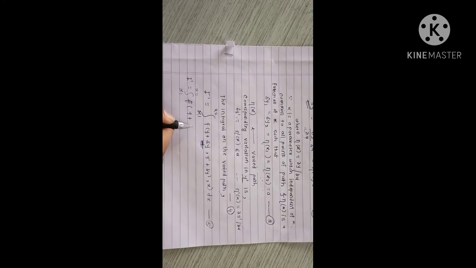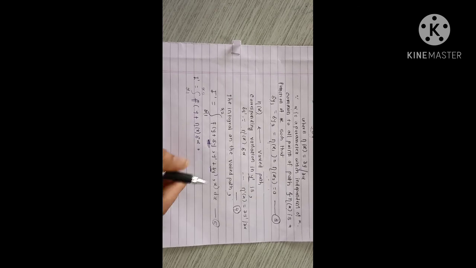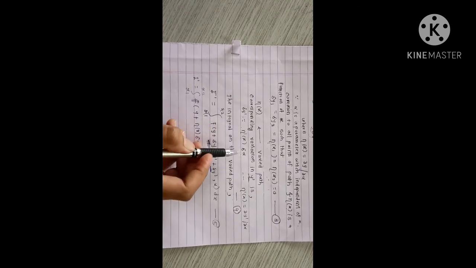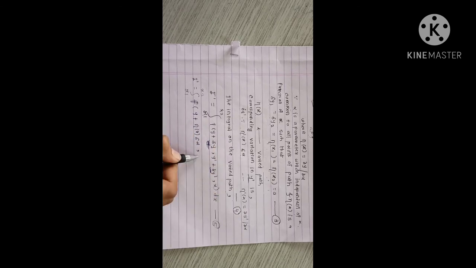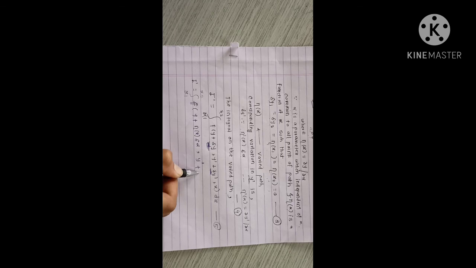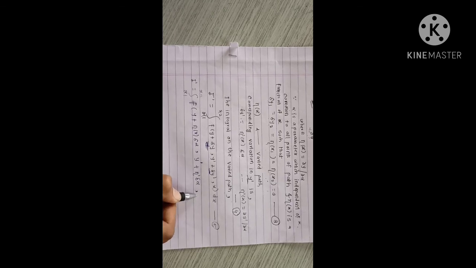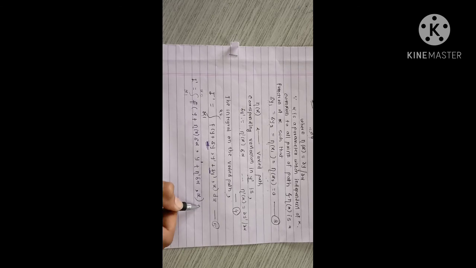So delta y is eta of x into delta alpha. Similarly the value of delta y prime is eta prime of x into delta alpha. So we substitute this value, so y prime plus eta prime delta alpha, and x is as it is, into dx.